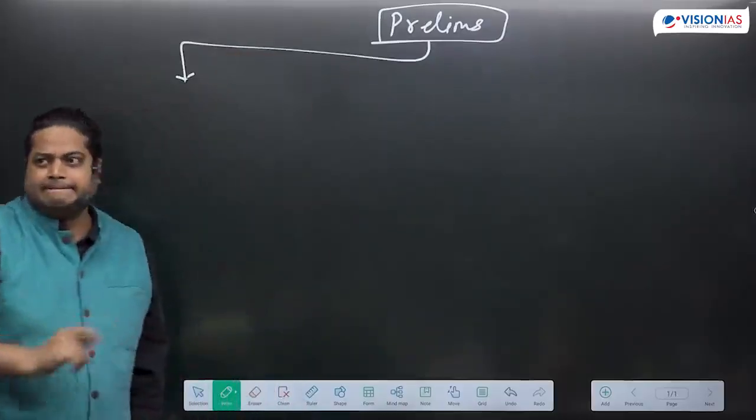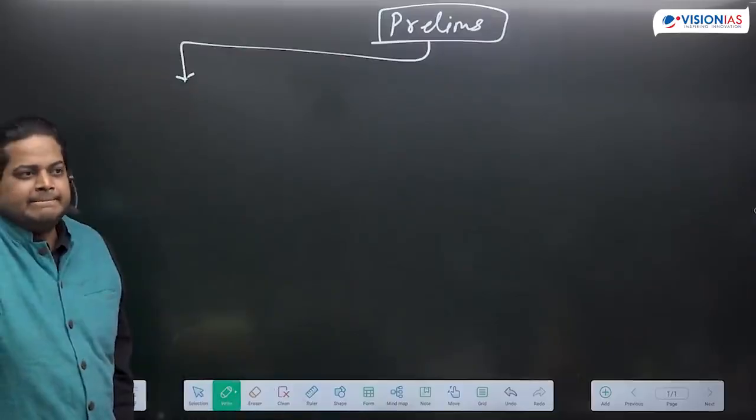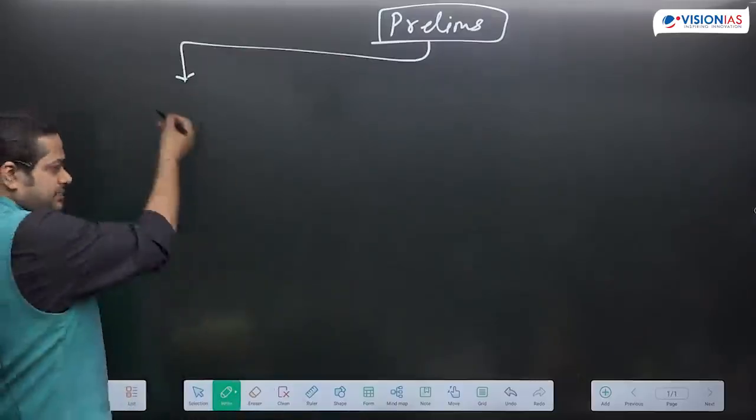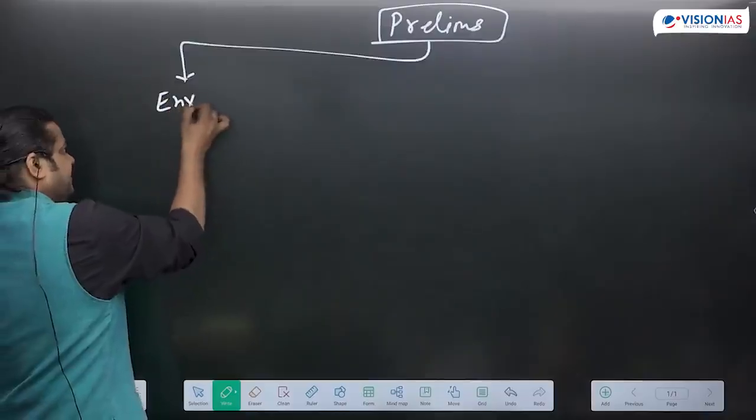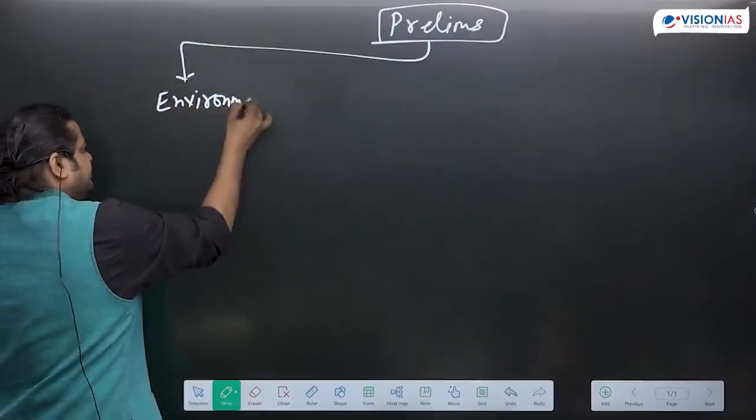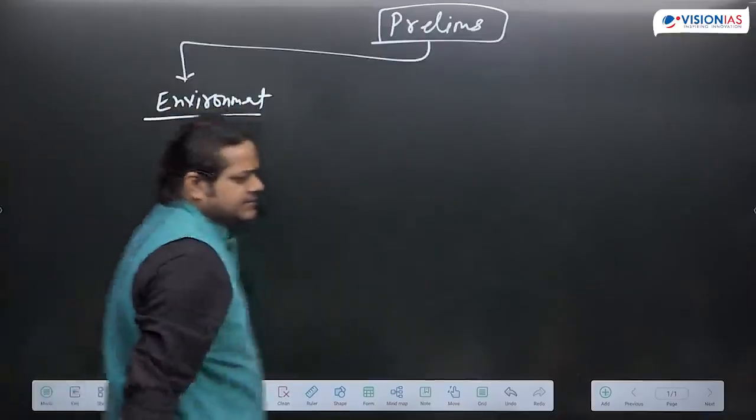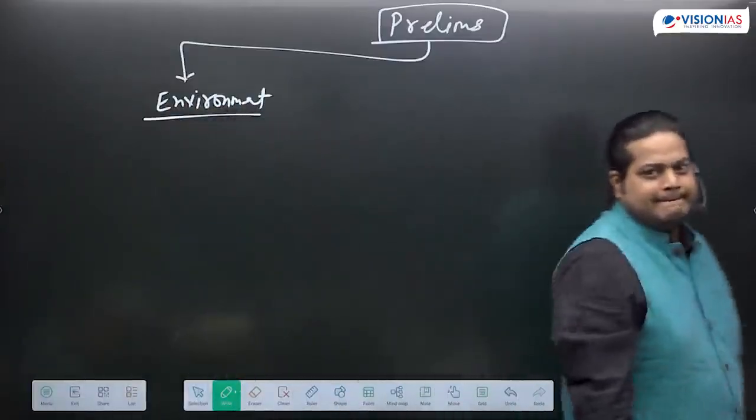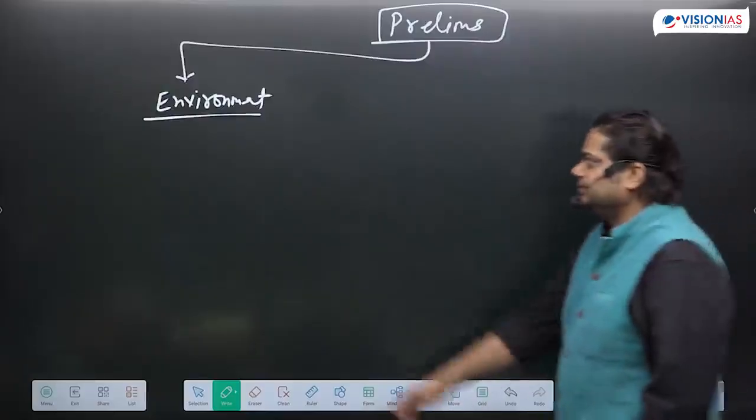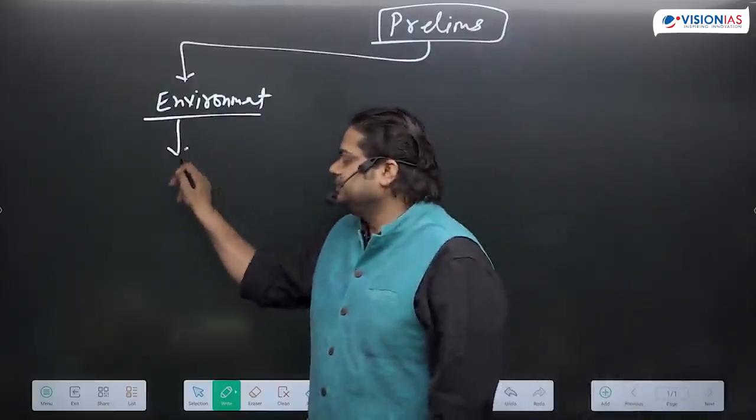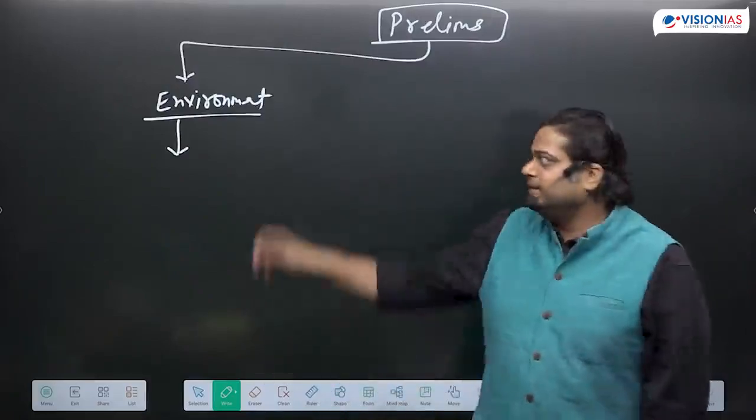Current affairs, prelims, environment. What kind of questions come from environment in current affairs? Species, diversity, hotspots, Ramsar conventions. So mapping is also there. Then what else?